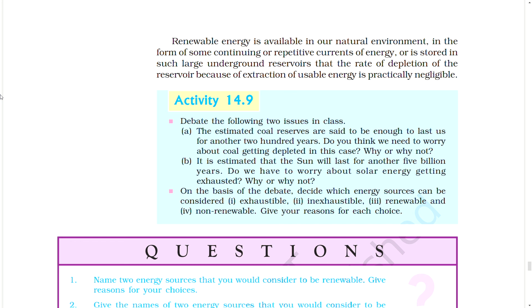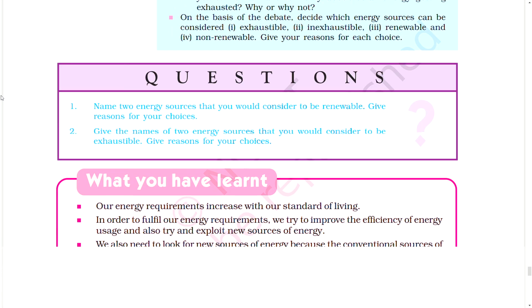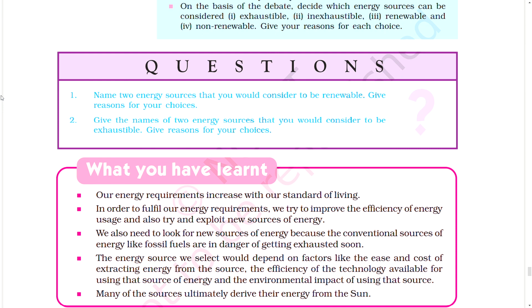Why or why not? On the basis of the debates, decide which energy sources can be considered 1. Exhaustible, 2. Inexhaustible, 3. Renewable, and 4. Non-renewable. Give your reasons for each choice. Comment on this. Questions? Do this and comment on this.